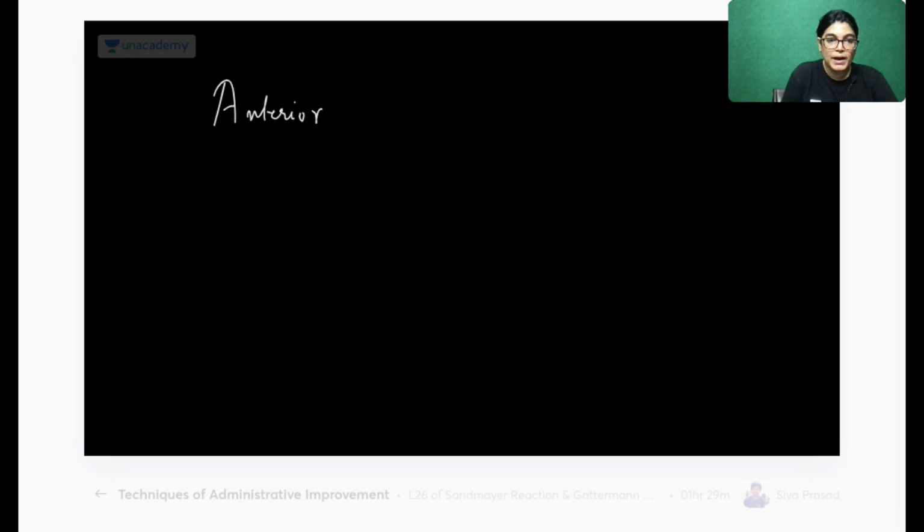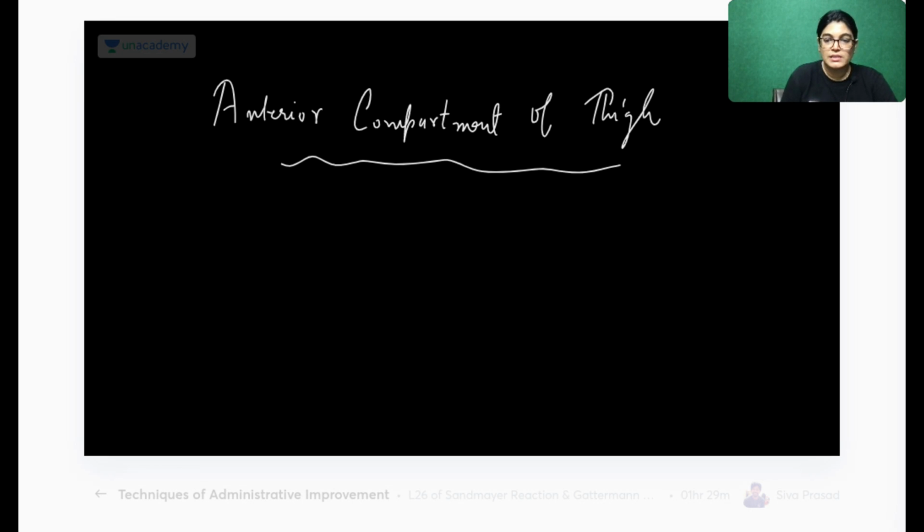Anterior compartment. When we are talking about the anterior compartment of the thigh region, it contains the major muscles: vastus medialis, vastus lateralis, vastus intermedius, sartorius. These are the basic muscles of the anterior compartment.